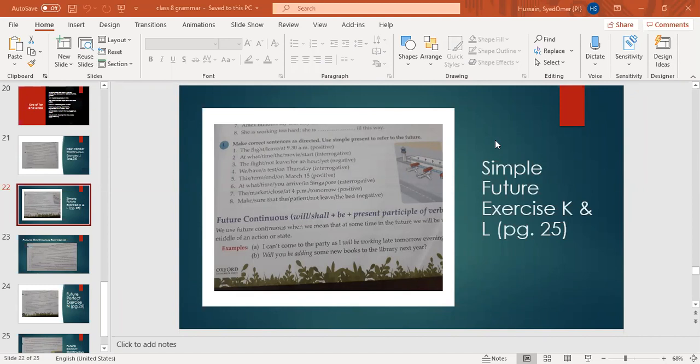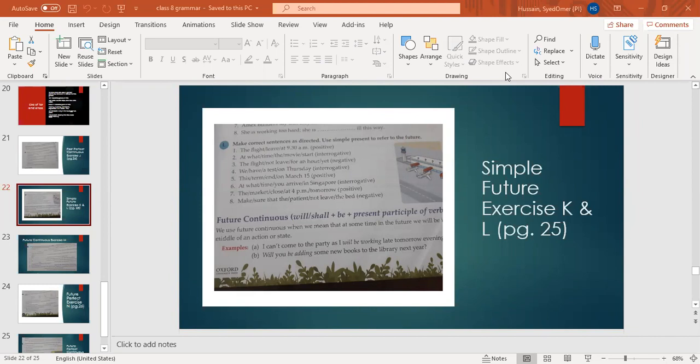Okay. At what time the movie start? You have to put interrogative. At what time will the movie start? Okay. Or you can also write at what time the movie is going to start. Teacher, we have to do this on copy or in book? You have to do this exercise in your notebook. Okay. Exercise L.